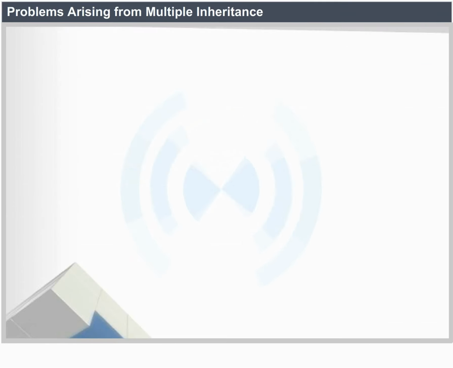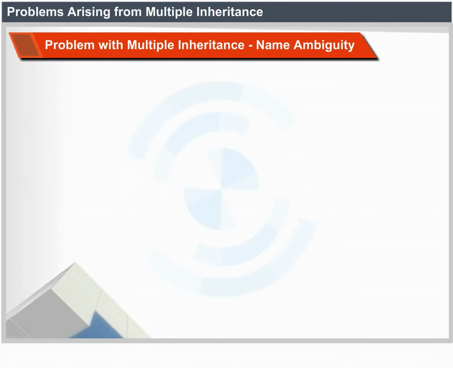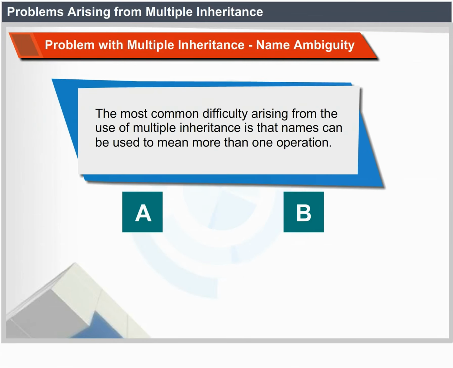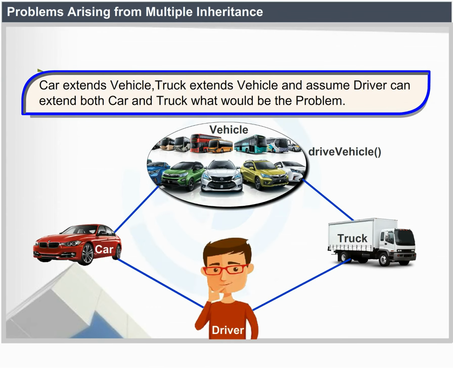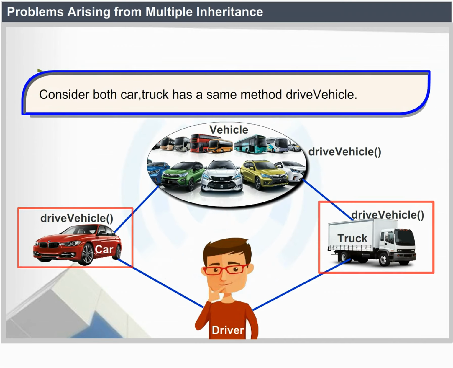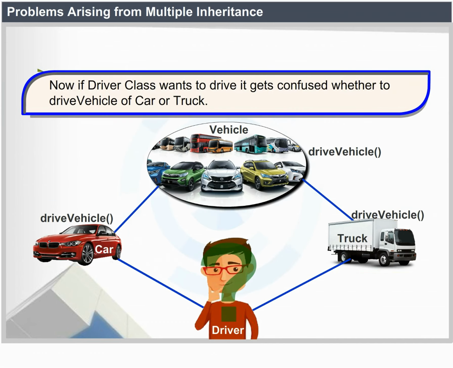Problems arising from multiple inheritance. Problem with multiple inheritance: name ambiguity. The most common difficulty arising from the use of multiple inheritance is that names can be used to mean more than one operation. Car extends Vehicle, Truck extends Vehicle, and assume Driver extends both Car and Truck. What would be the problem? Consider that both Car and Truck have the same method driveVehicle. Now if a Driver class wants to drive, it gets confused whether to use driveVehicle of Car or Truck.